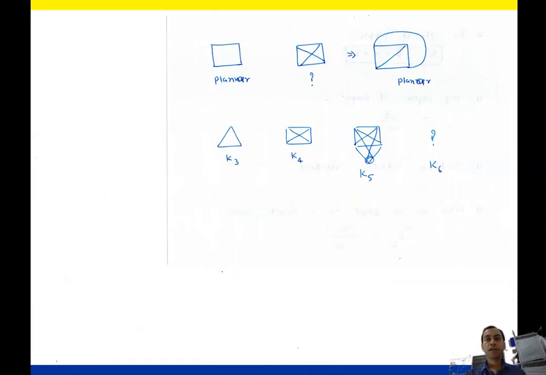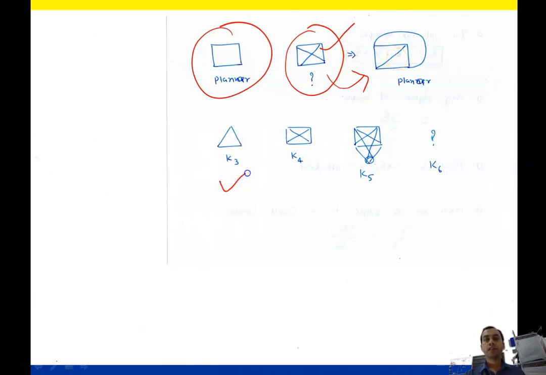So this is a planar graph. What is planar graph? If there is no crossing. A graph where no edges are crossed is called a planar graph. If edges are crossed, then this is not a planar graph. So this is not planar, but the planar representation will be like that. This is a planar graph, this is a planar graph, this is not a planar graph. What about K6? Draw the K6 and think whether it is planar or not planar. Why K5 is not planar? Please discuss.